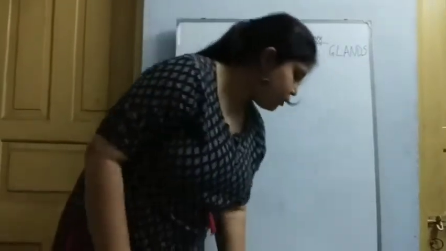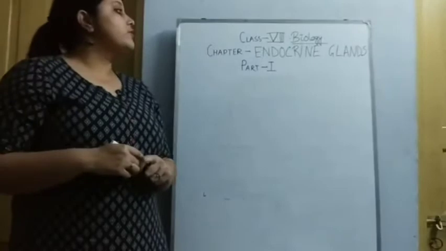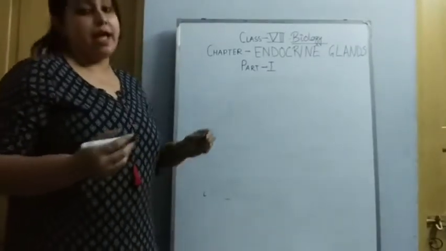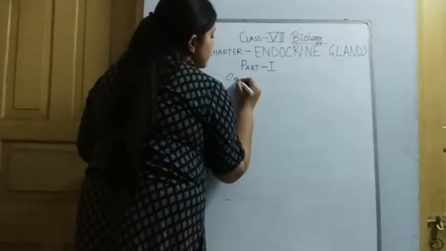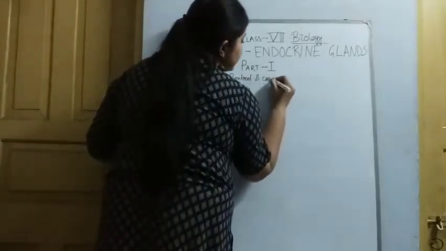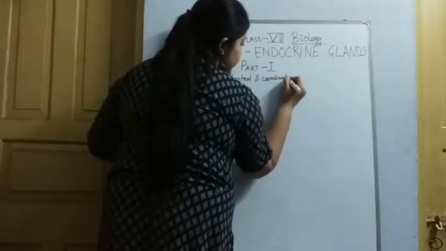For the very first, we have to know what the endocrine glands are and what the functions of these endocrine glands are. The main functions of the endocrine glands are control and coordination.